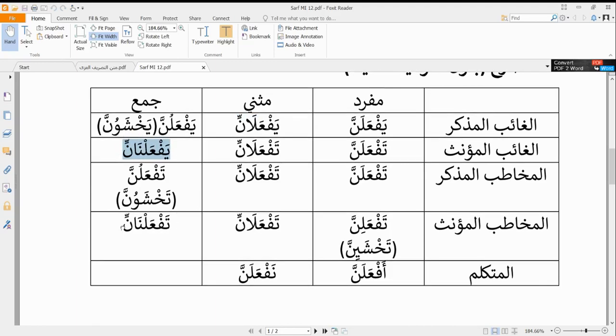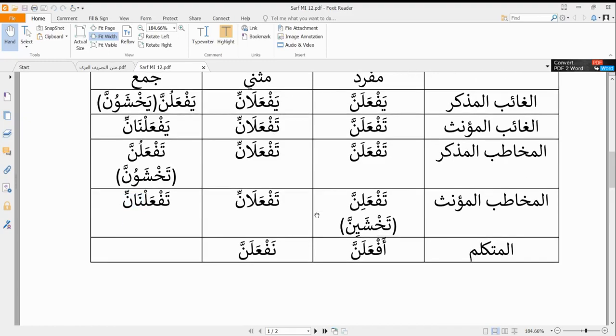In those two cases our nun ta'kid also has kasra. So that is how nun ta'kid al-thaqila behaves with muthanna and jam'u mu'annath.